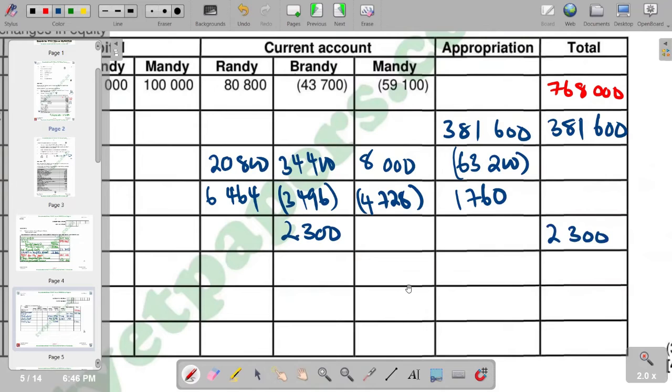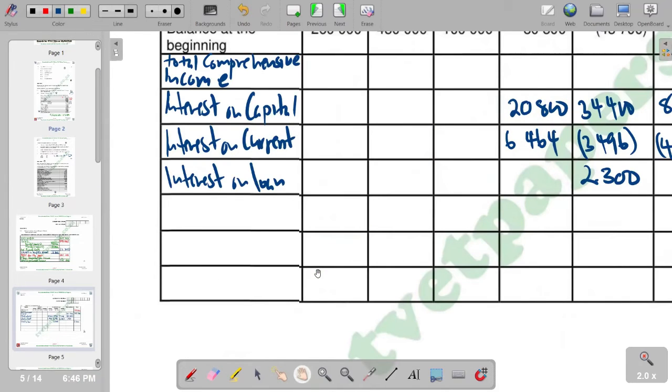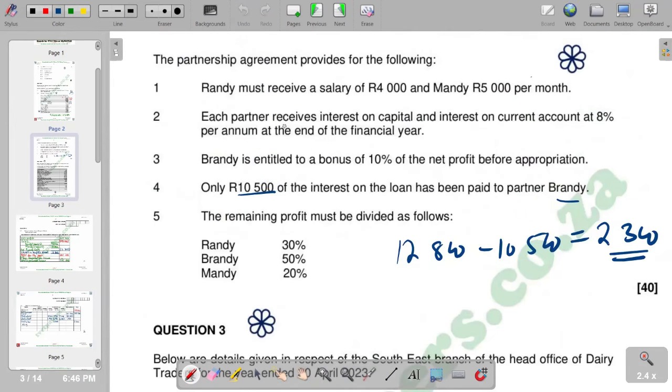So with that, I will move on to the next part. From interest on loan, we're supposed to have our salary. So we say salary. And remember, salary according to the information that we have is for Mendi and Randi. So the salary that is supposed to be in the statement of changes in equity is the salary that is not yet paid.